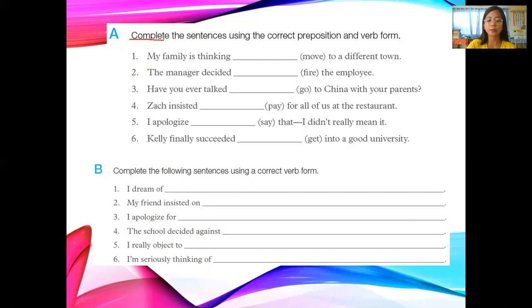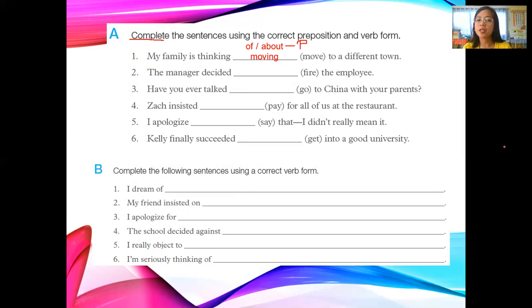Okay, so now let's check. For number one, my family is thinking of or about. This one is the preposition, so I'm going to write here letter P. And moving is the verb form.